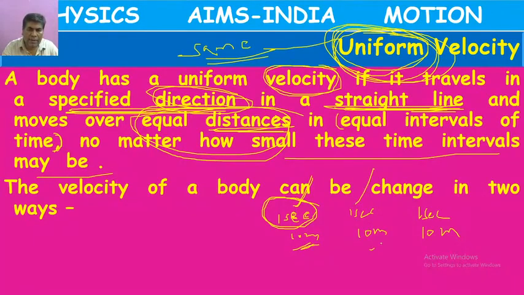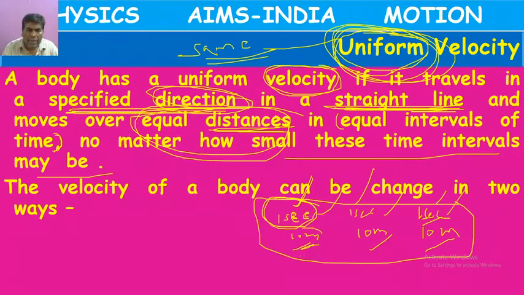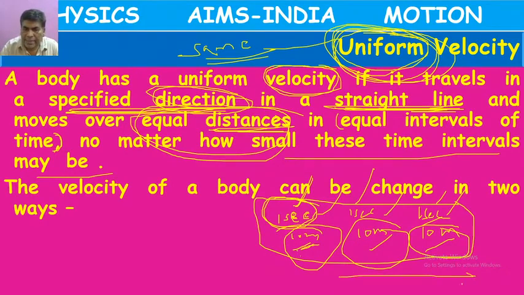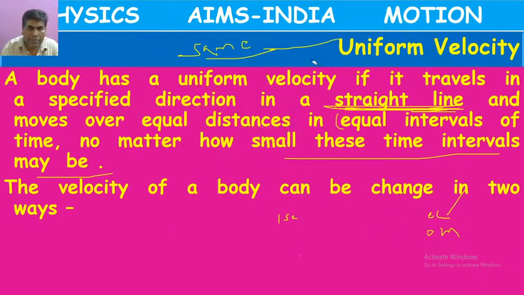Again after 1 second, 10 meter. Again after 1 second, 10 meter. So by this, what we can tell? In equal intervals of time, the body is covering equal displacement. So it is moving with a uniform velocity. But here this distance is happening in a straight line, so we can also call it a displacement.